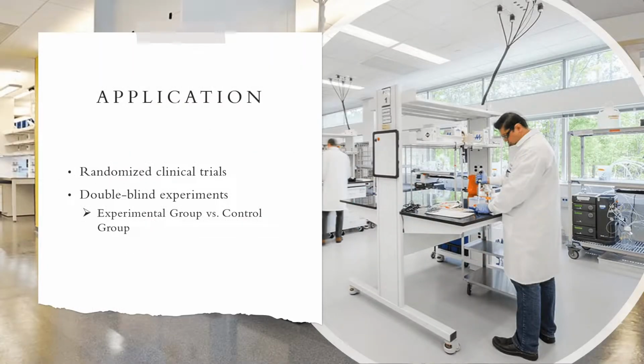Randomized clinical trials often utilize placebos. Patients are randomly delegated to different groups in these studies. Moreover, double-blind experiments also use them. The experimental group refers to the individuals who are taking the medication being tested. The control group does not receive said medication. Instead, they receive a placebo, which is not meant to have any effect. These experiments may be double-blind since neither the researcher nor the participants know which group has the real medication.